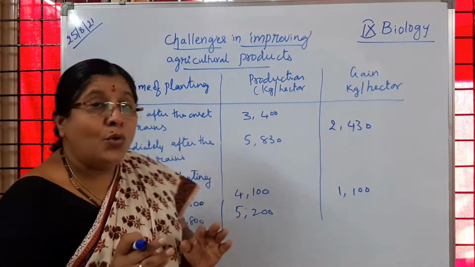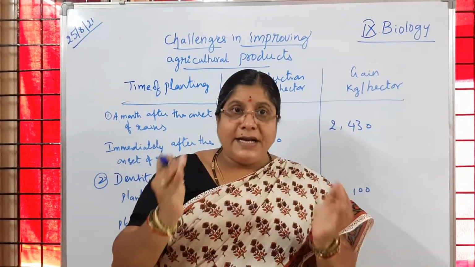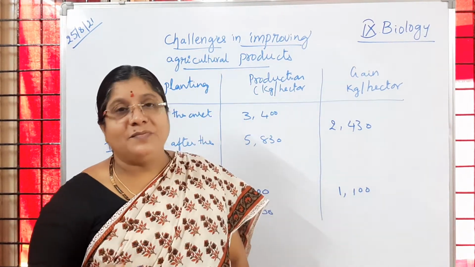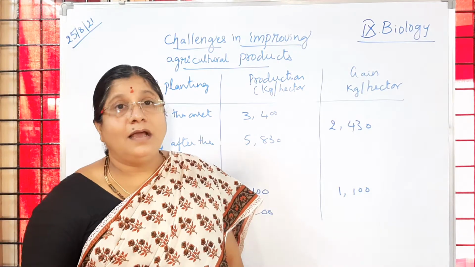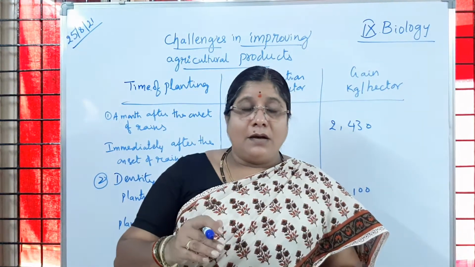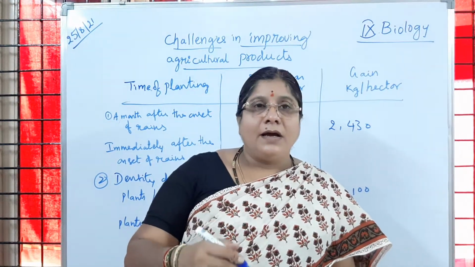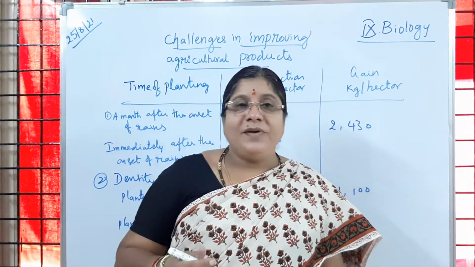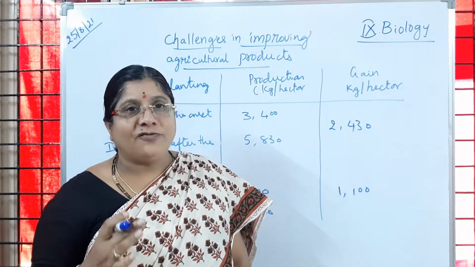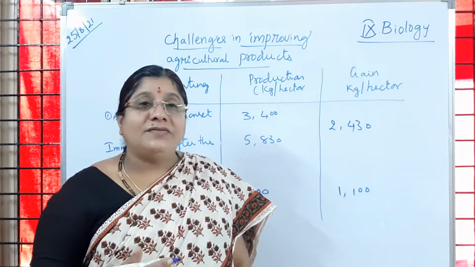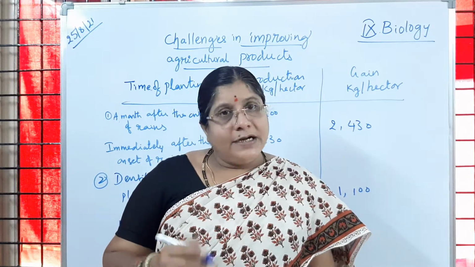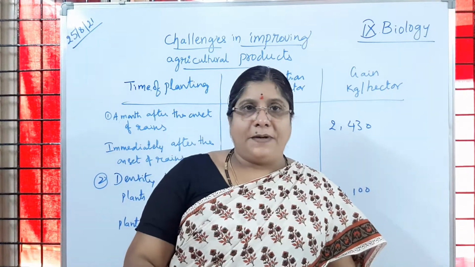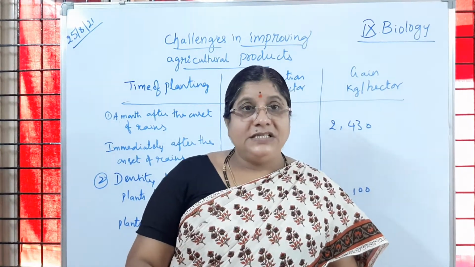See, in a small unit area, we have to see how many plants can be grown. In a given area, if you are growing more and more plants, obviously there will be severe competition among plants for space, and some of the plants are going to die. That impacts the yield of the crop. The crop yield will be reduced. Is it clear to you?